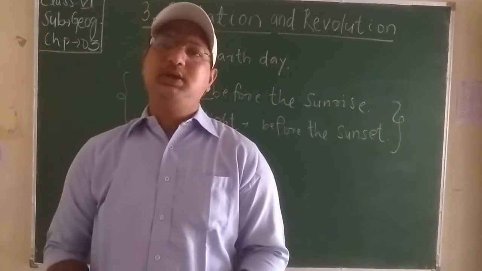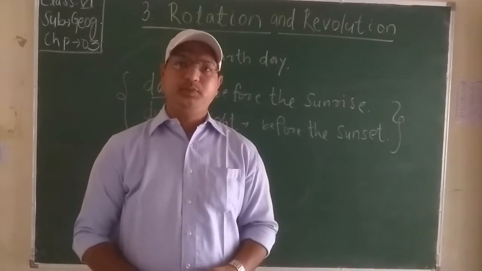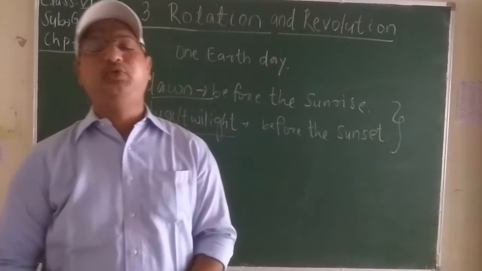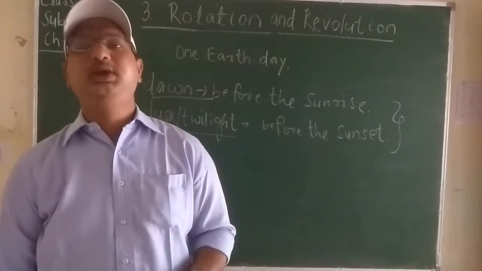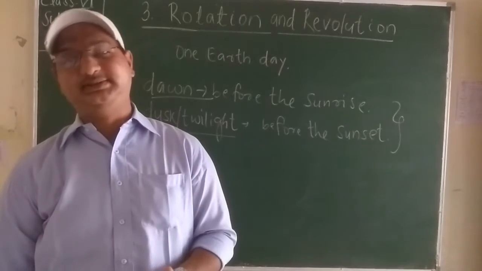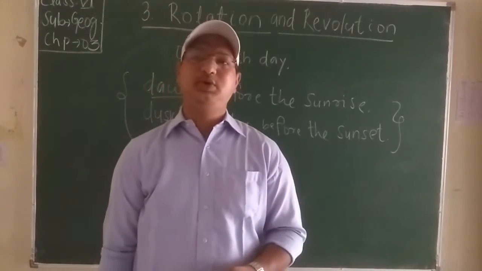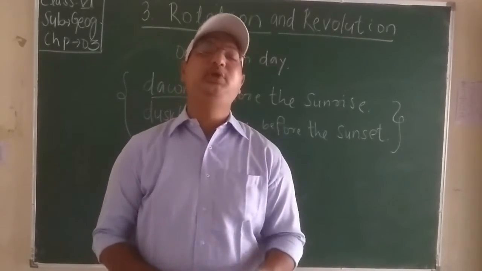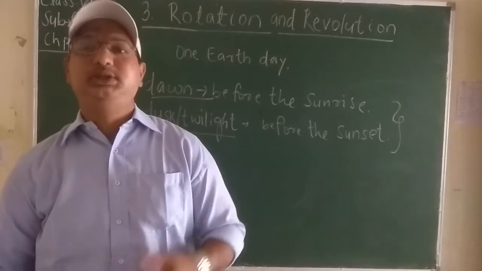If the Earth's axis were perpendicular to the orbital plane, days and nights would be equal every day. Students, there is a condition, especially listen carefully. If the Earth's axis were perpendicular to the orbital plane, days and nights would have been equal throughout the year, that is 365 days.